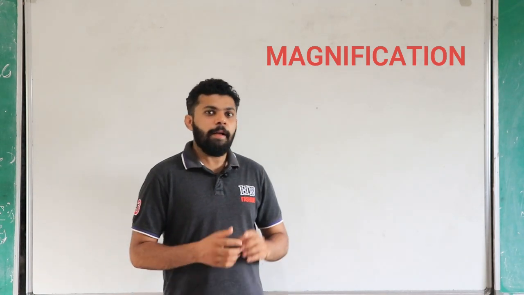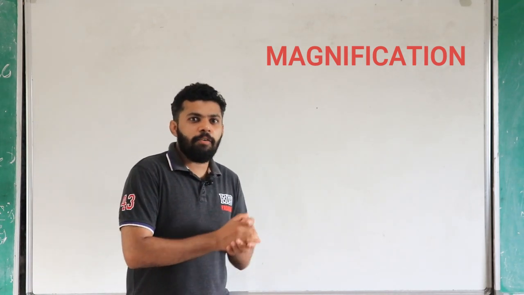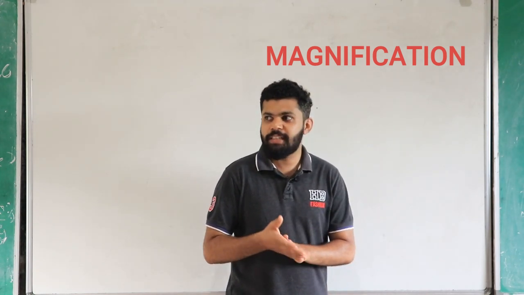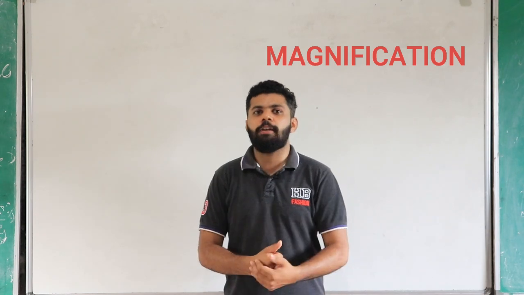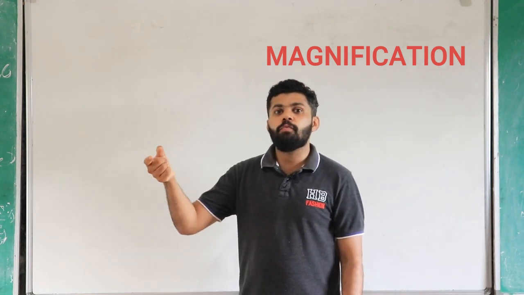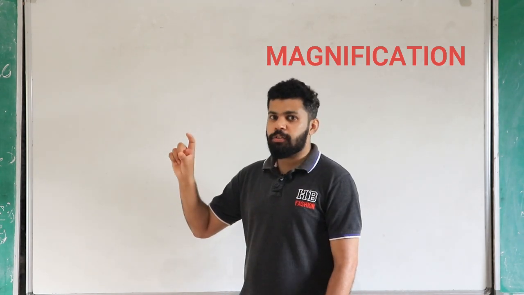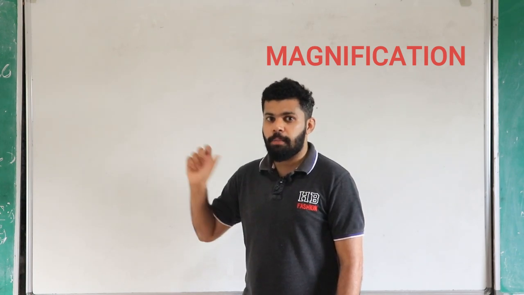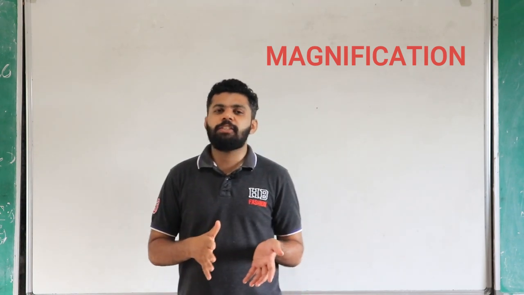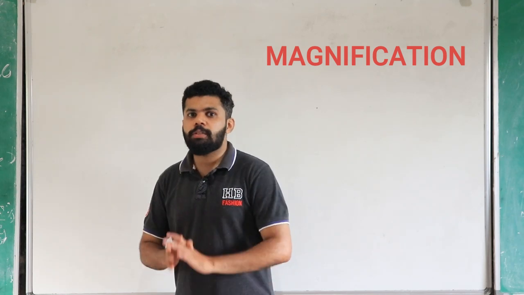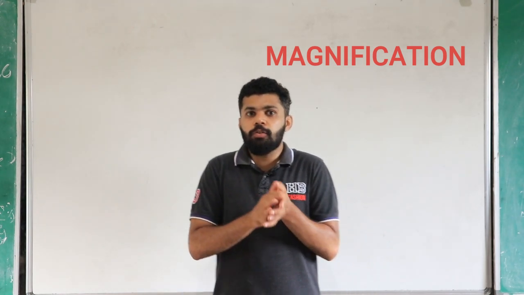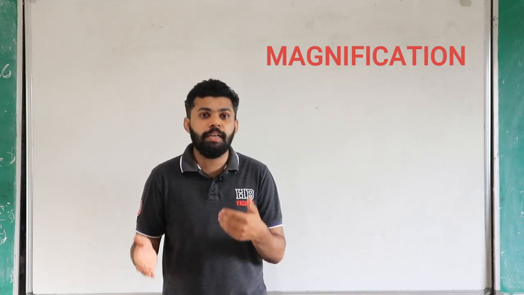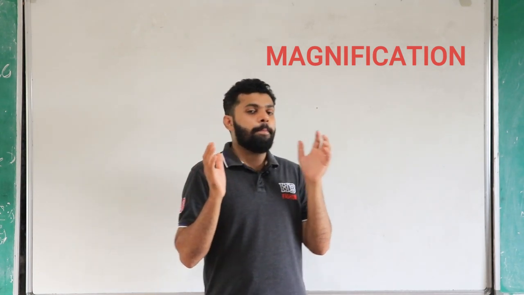One more is there. If the magnification has a negative value, for example minus 1.5 or minus 3, the image will be inverted. That negative sign shows an inverted image. If the magnification is a positive value, that means the image is erect. So these are all the things we want to say while talking about magnification.